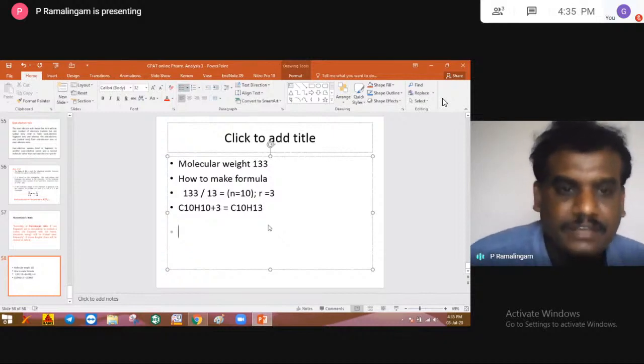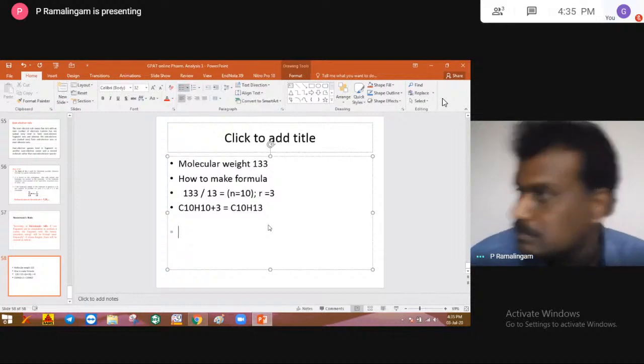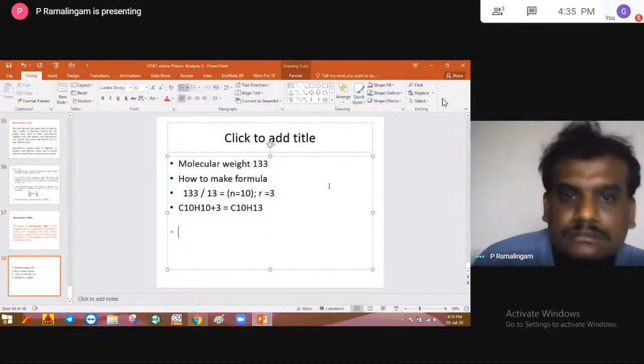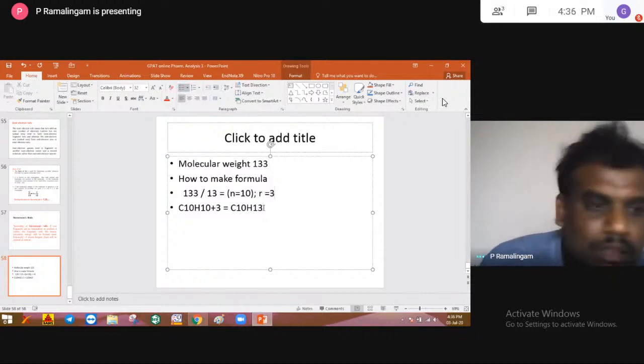So the same way, for example, I have one like this. This is the way you are going to construct the formula.